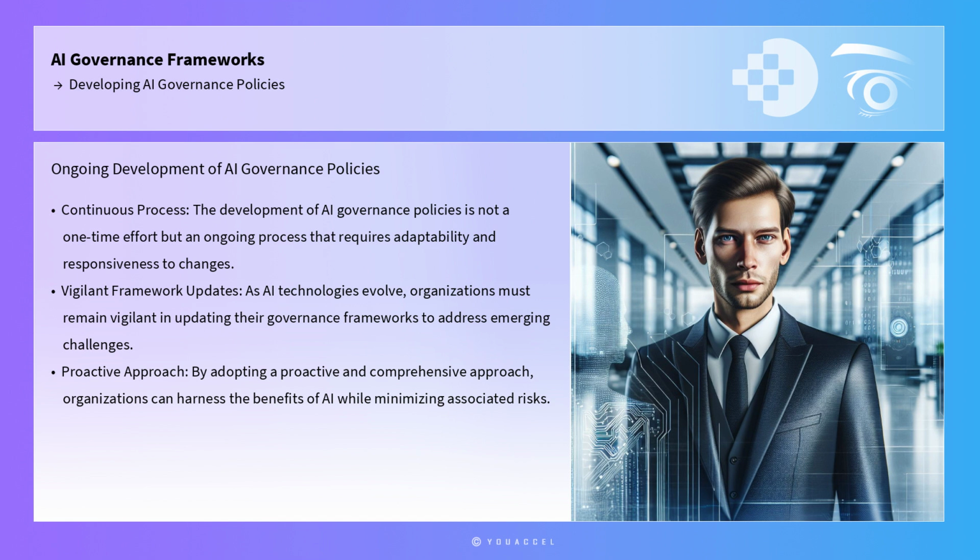The development of AI governance policies is not a one-time effort, but an ongoing process that requires adaptability and responsiveness to technological and societal changes. As AI technologies continue to evolve, organizations must remain vigilant in updating their governance frameworks to address emerging challenges. By adopting a proactive and comprehensive approach, organizations can harness the benefits of AI while minimizing associated risks and ensuring ethical and responsible AI use.